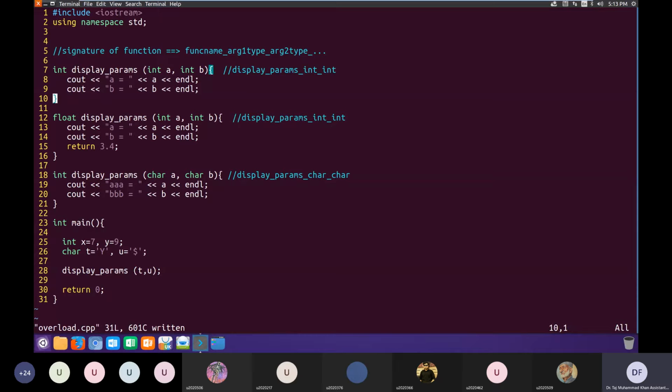So there are three definitions of display params here. The first two definitions differ only in the return type. The name, the number of arguments, and the type of arguments are exactly the same, but the return type of the two functions is different. So let us try to compile this.